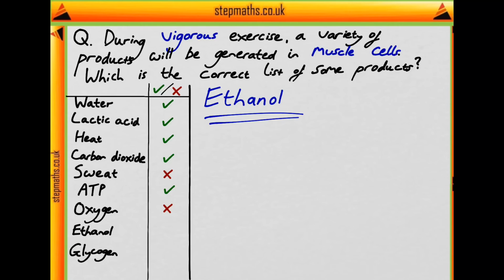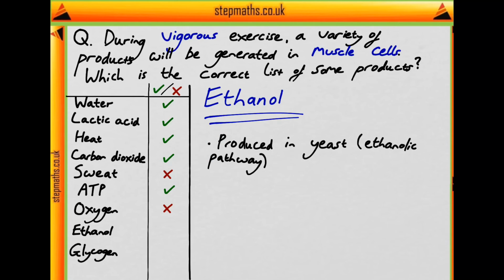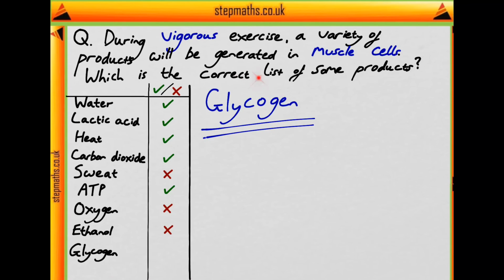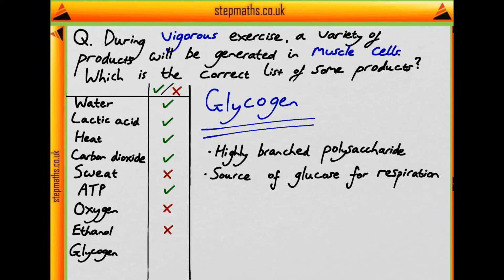So, ethanol. Is that produced by muscle cells? It is produced by yeast via the ethanolic pathway of anaerobic respiration, but it's not produced in muscle cells. So, no, ethanol is not produced. And finally, glycogen. What is glycogen? Glycogen is a highly branched polysaccharide, and it is used in particularly muscle cells as a source of glucose for respiration. So we have to remember that glycogen is used up by muscle cells during vigorous exercise, not produced. And so glycogen is not produced in muscle cells during vigorous exercise.